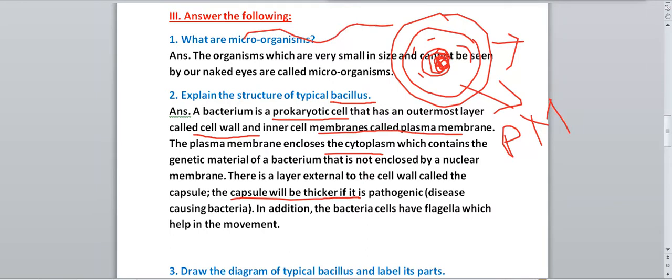So this is all about the structure of a typical bacillus. First of all, what you have to write is that bacteria is a prokaryotic cell. Its outer layer is called the cell wall and the inner one is called the plasma membrane. After that, inside the plasma membrane, a fluid-like substance called cytoplasm is present, in which the genetic material is present, which is not enclosed by a nuclear membrane. After that, outside the cell wall, one layer is present, that is called the capsule. It will be thicker if it is pathogenic, and at last you have to write that bacterial cells have flagella which help in movement.